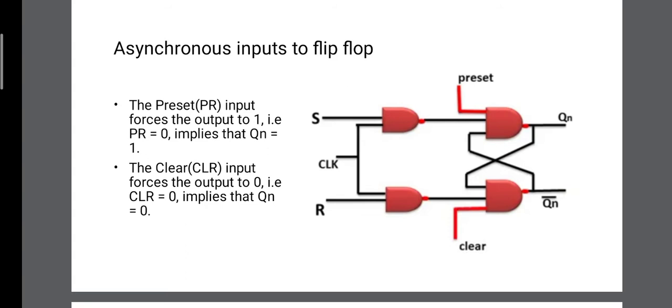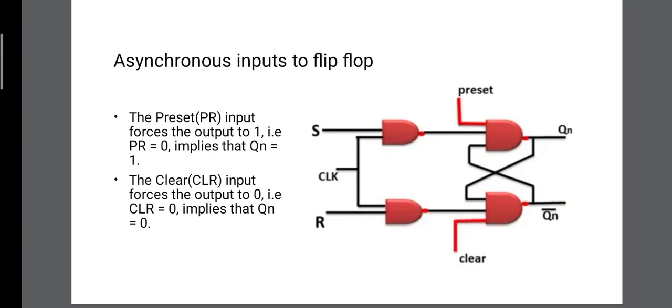So the clear input forces the output to 0, that is clear equal to 0 implies that Qn equal to 0. So the summary is, if preset equal to 0, then Qn will be equal to 1, and if clear equal to 0, then Qn will be equal to 0.